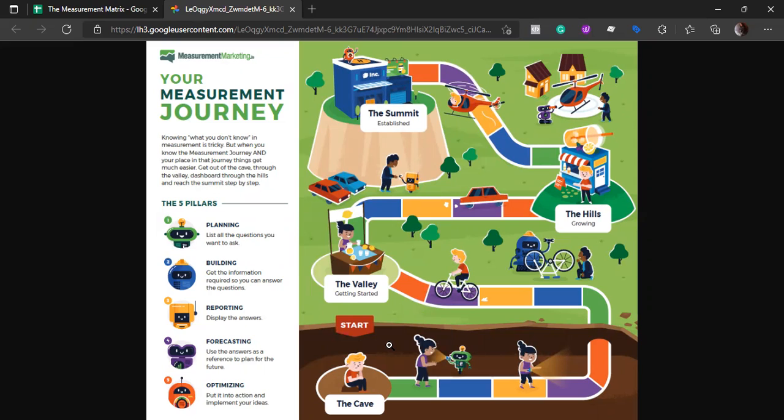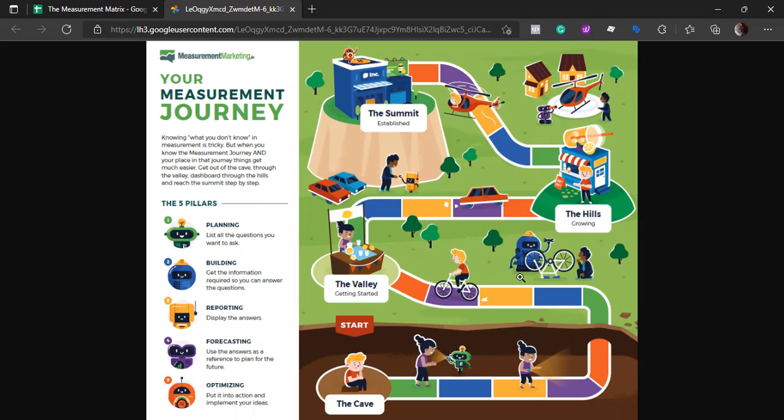We don't really know what we want and how things are functioning, so we should build at a very basic level. As we move towards the valley, our implementation becomes a little more complex and we have the skills now, so we can build something a bit more complex.